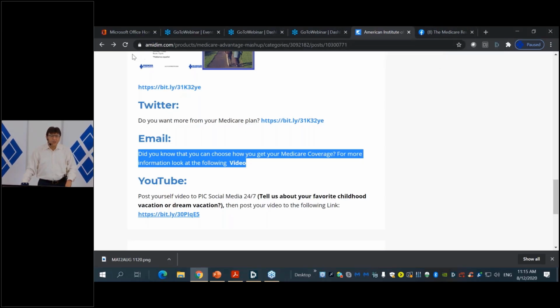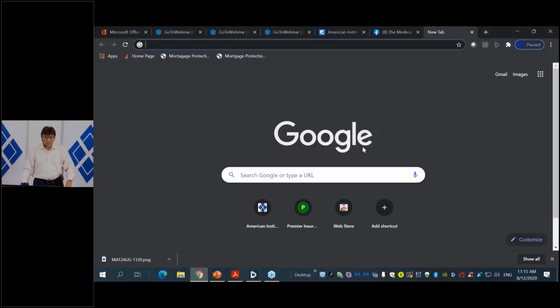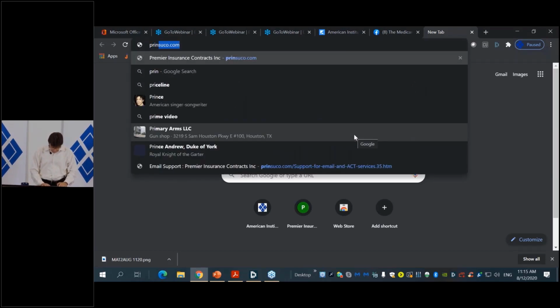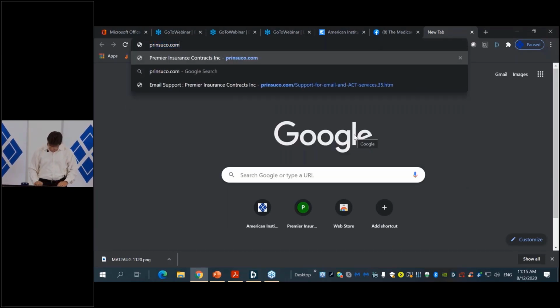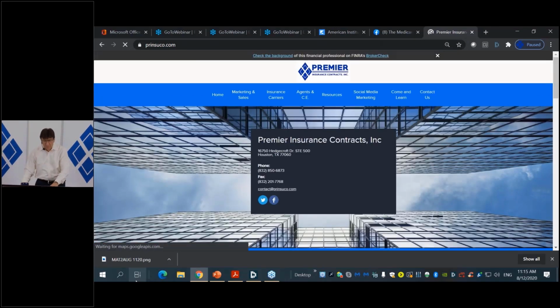Let me see where my email account is here. I'm going to have to open my email account again. Remember what I told you about my email account? I have a lot of safety and security on this website, so it might be a little challenge there. But remember, all of you who have an email account through us, the way you access your email is so that you're not sending emails from a Google account, a Gmail account, or a Yahoo account. Okay, that doesn't look professional. You lose points when you send anybody anything from one of those free email accounts. So you need to have a corporate account.